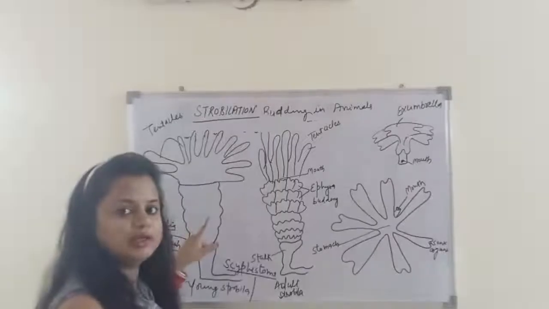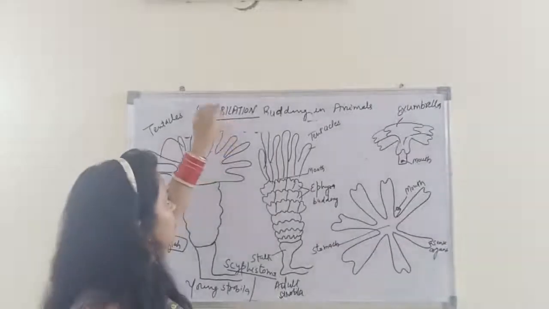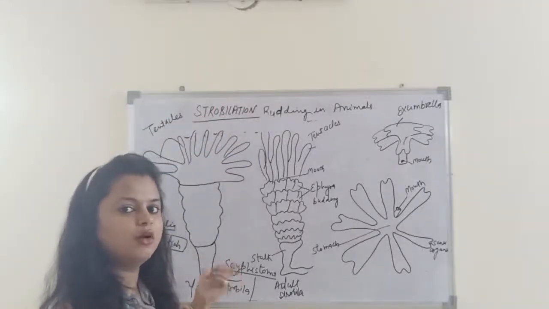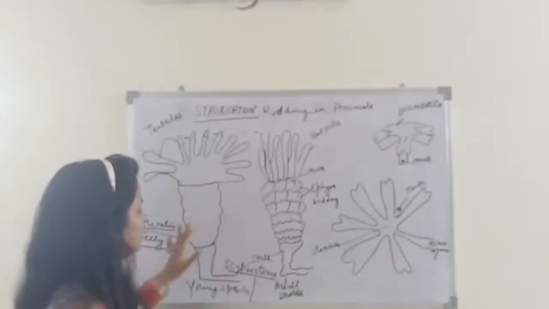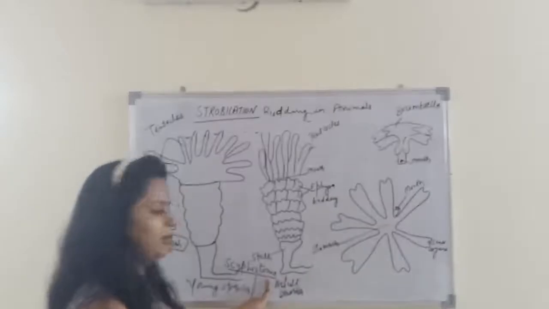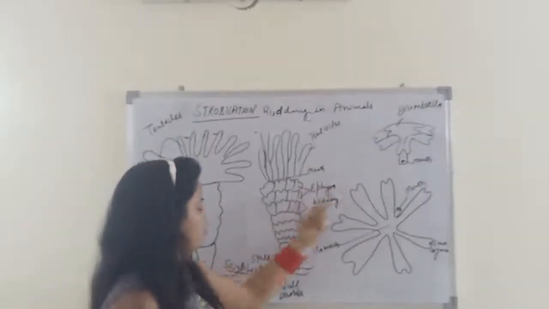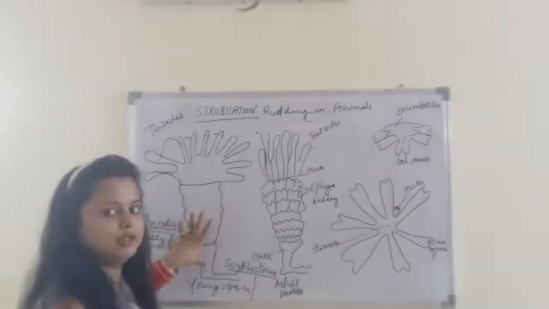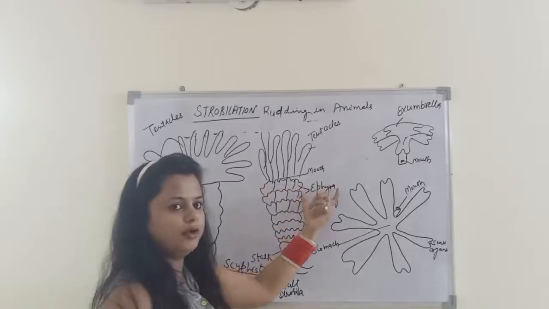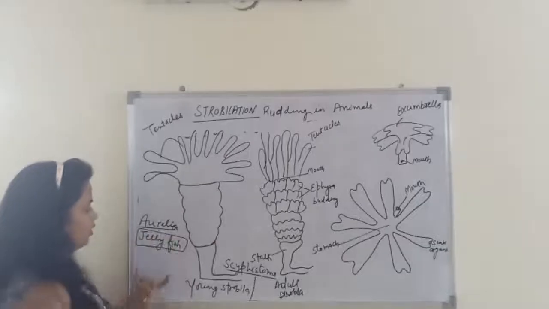Now we will discuss one more type of budding, which is known as strobilation. And what is strobilation? The repeated formation of similar segments by the process of budding is known as strobilation. Here the segmented body is known as strobila or scyphistoma larva, and its individual segment is known as ephyra. So the complete segmented body is the strobila, and the individual segment is the ephyra. This is present in Aurelia, which is commonly known as jellyfish.